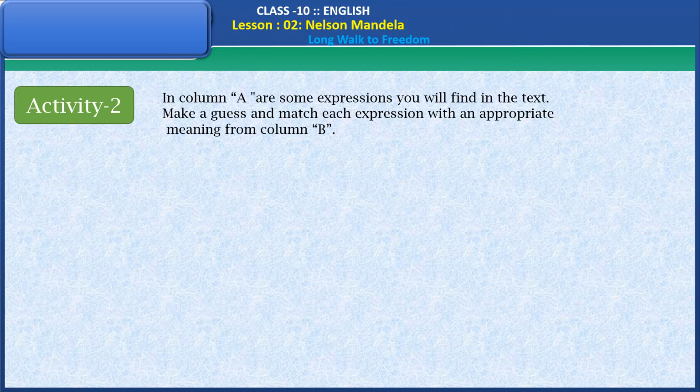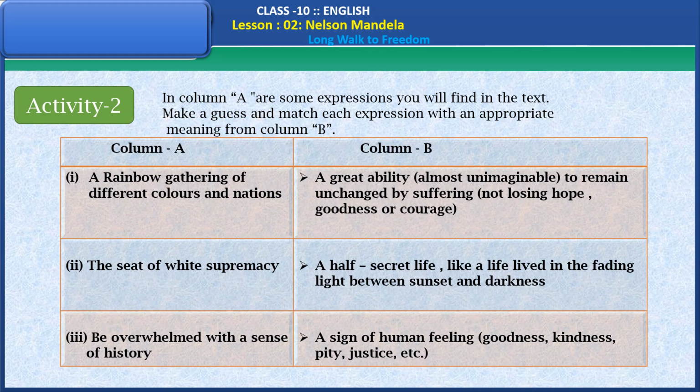Activity 2. In column A are some expressions you will find in the text. Make a guess and match each expression with an appropriate meaning from column B. In column A: a rainbow gathering of different colors and nations. The seat of white supremacy. Be overwhelmed with a sense of history.